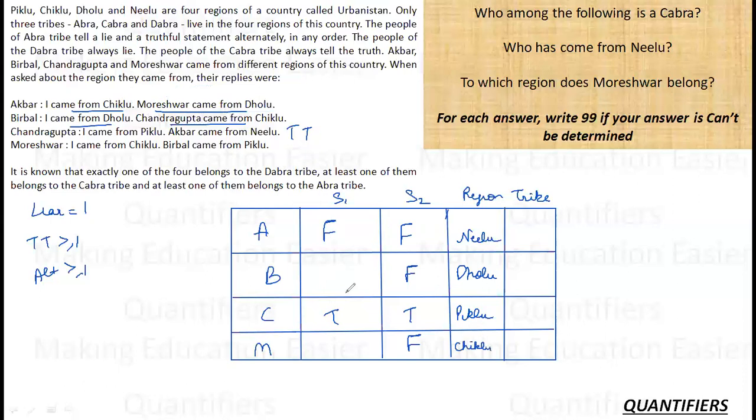Now let's analyze the statements. B says I came from Dholu. It is a truth statement. M says I came from Chiklu. It is a truth statement. Now my assumptions are correct. Okay, so these are my assumptions and this is my proven case that this is definitely correct.